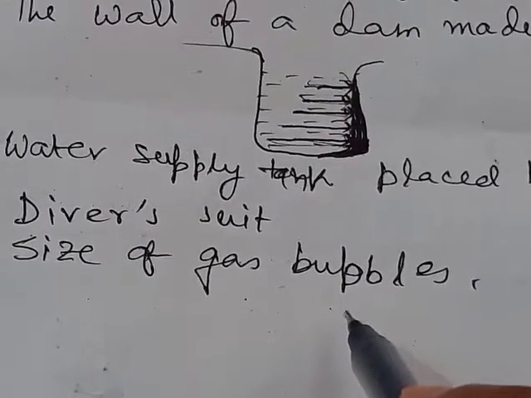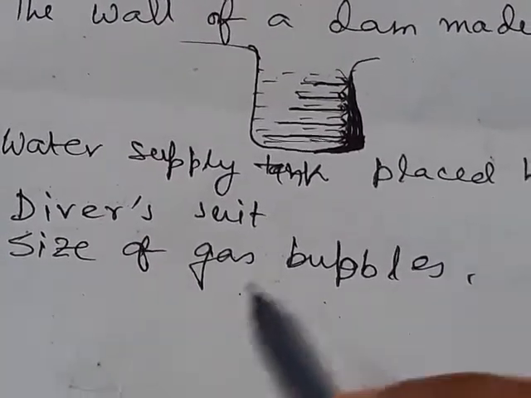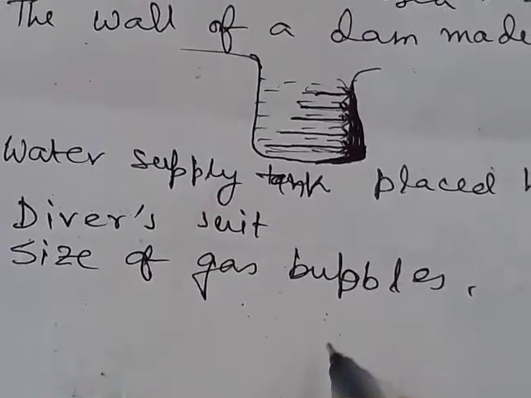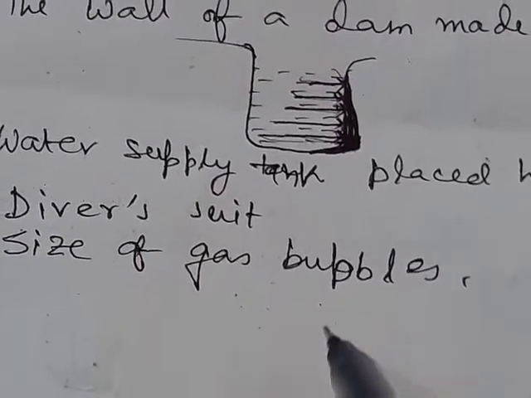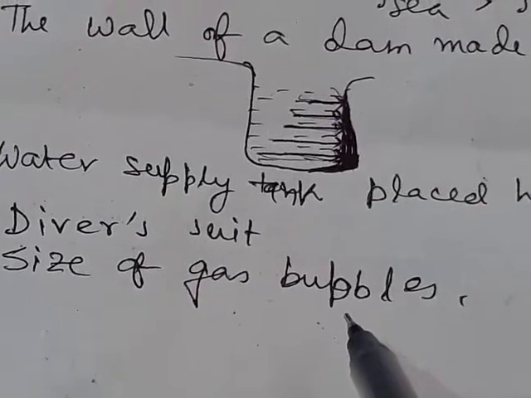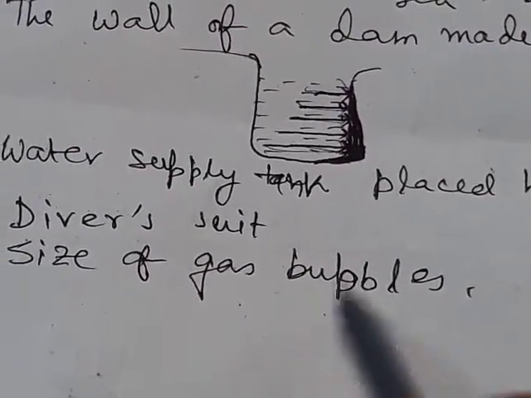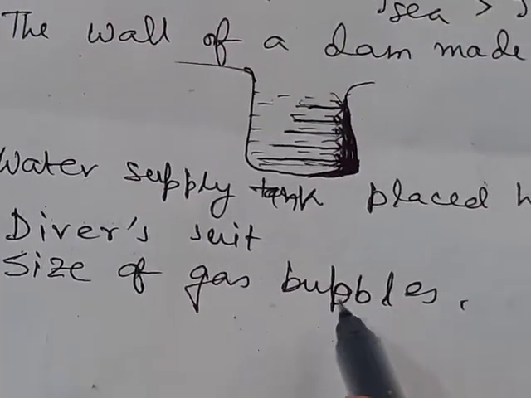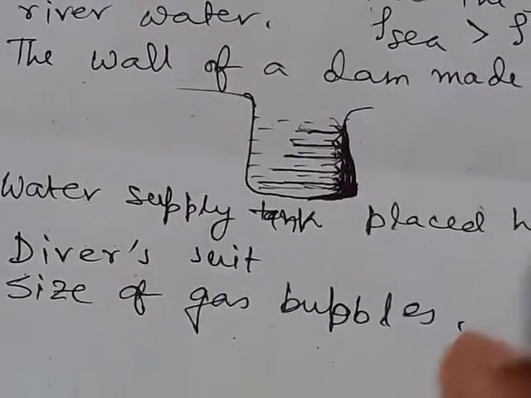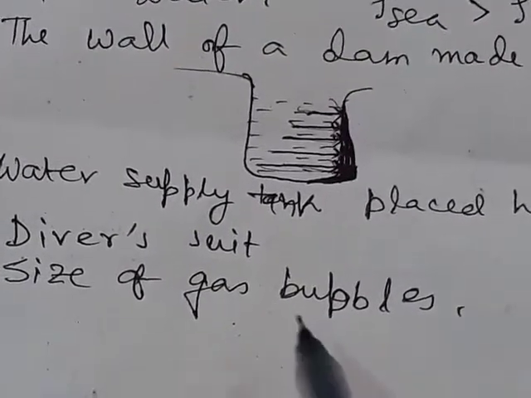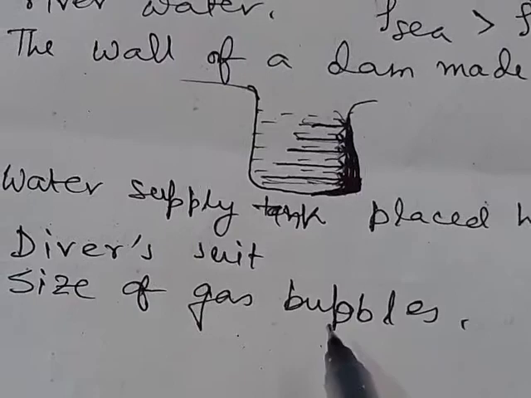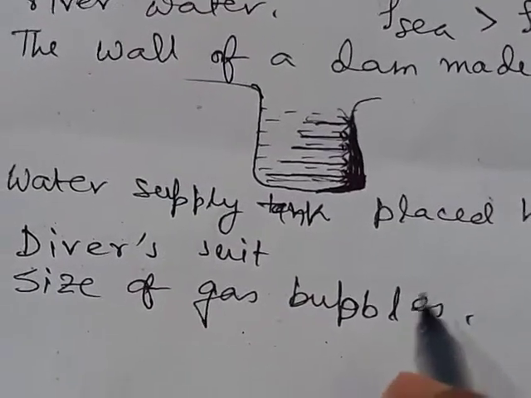As it comes to the upper part, the pressure exerted by the liquid on the bubble decreases, so its size becomes larger, and at the surface there is no pressure exerted by the liquid, only atmospheric pressure. So at the surface the bubble has the maximum size.